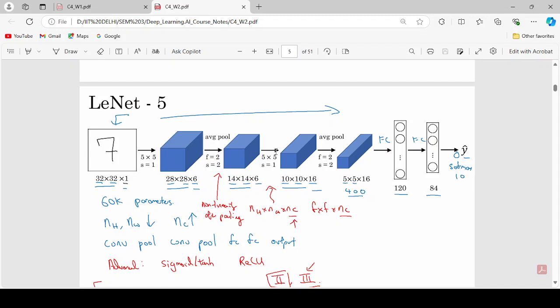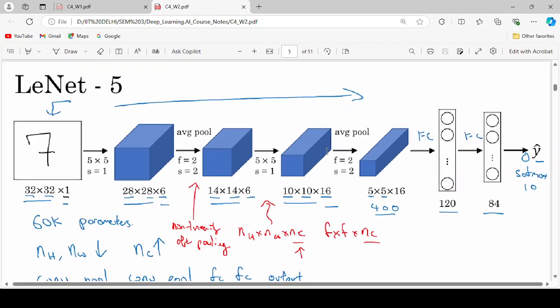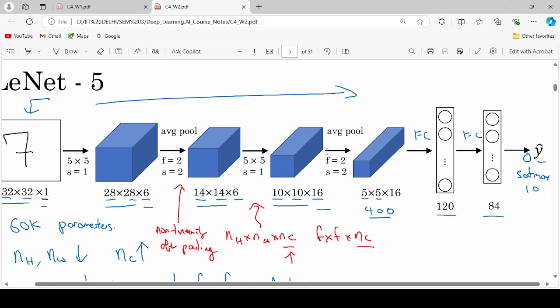After that, we apply an average pooling layer. In this layer, we keep the filter size 2 and the stride 2. So we get a 5 by 5 into 16 output image, and then we flatten that image matrix into a column vector.